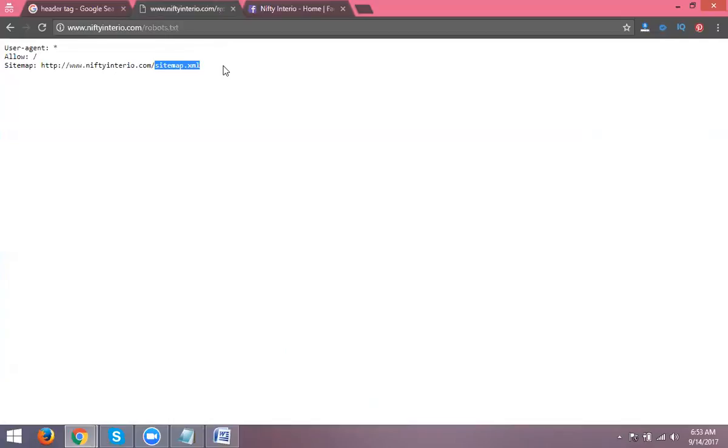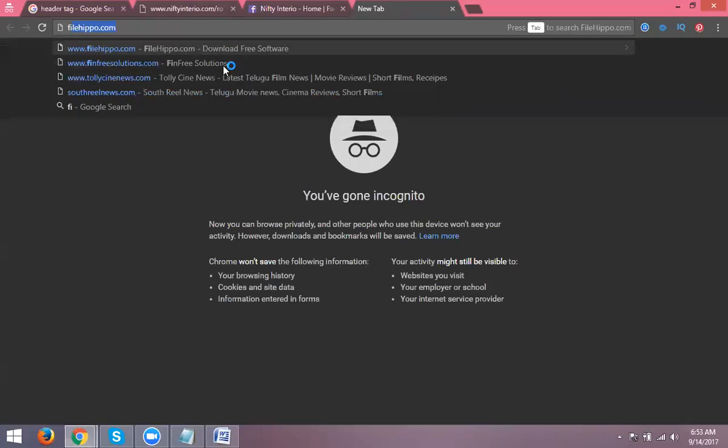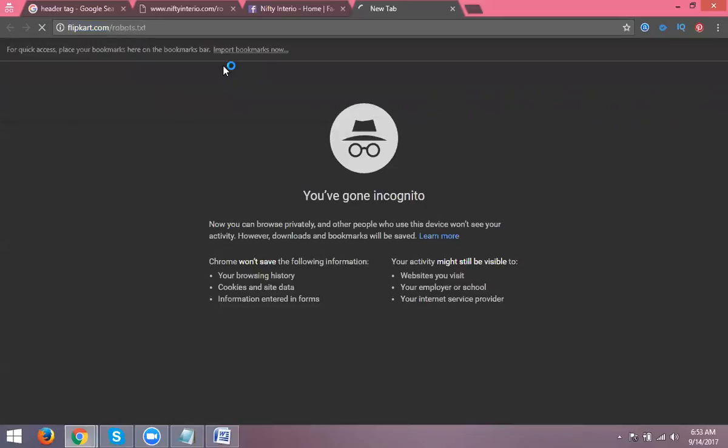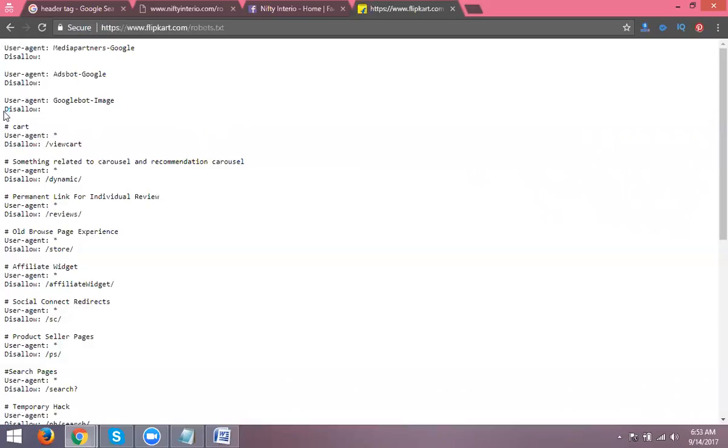You can learn. But when it comes to Flipkart, what is that? Robots.txt. See this. Disallow for dynamic. Disallow for reviews.